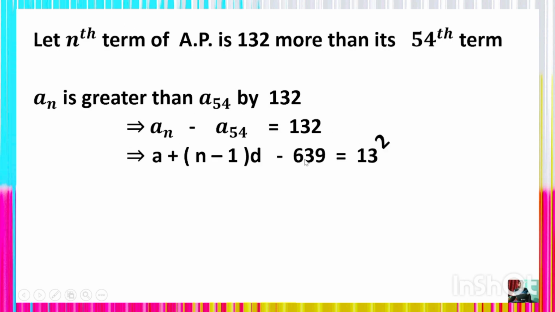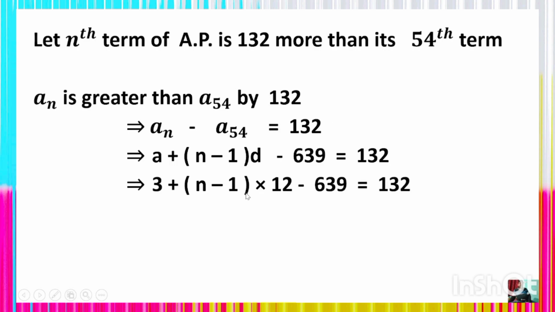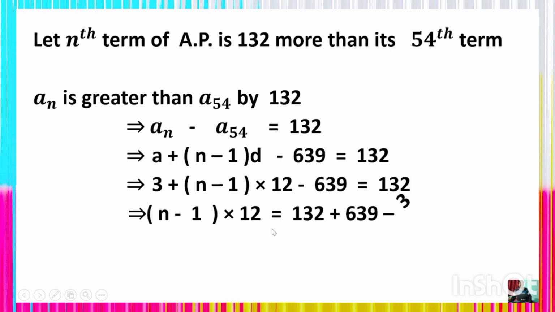In place of an you have to write a plus (n minus 1) into D, minus, in place of a54 we already have 639. After replacing the values it will be 3 plus (n minus 1) into 12 minus 639, which is 132. Understand?